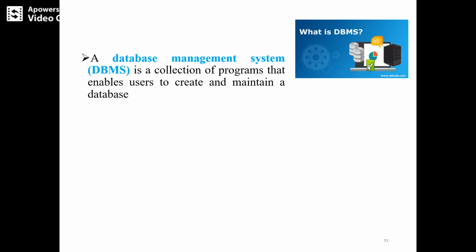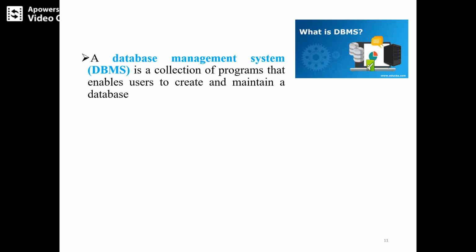Now we will move to the next topic. A database management system means what? What is the meaning of DBMS? The DBMS is nothing but a collection of programs that enables the user to create and maintain a database.